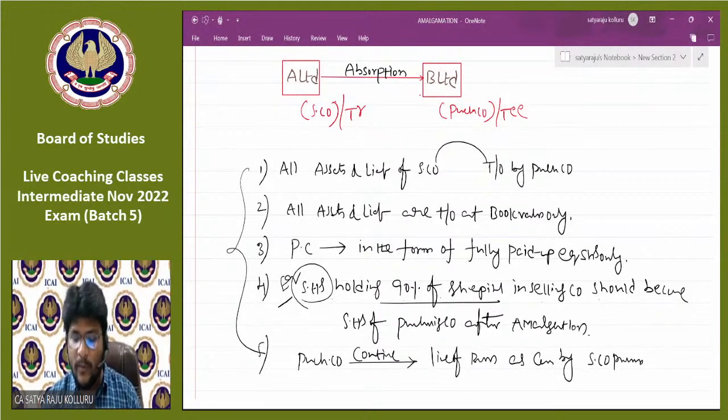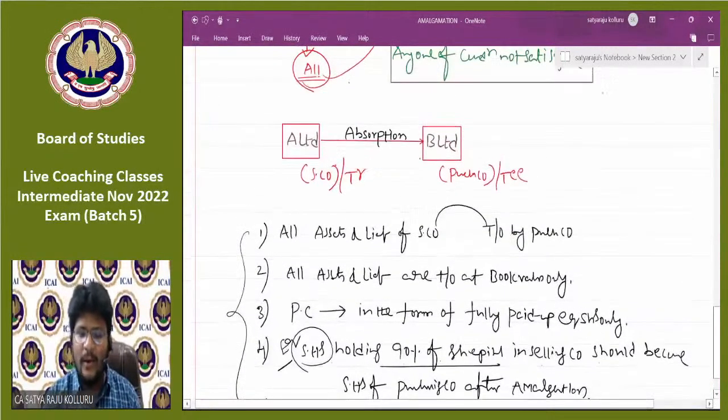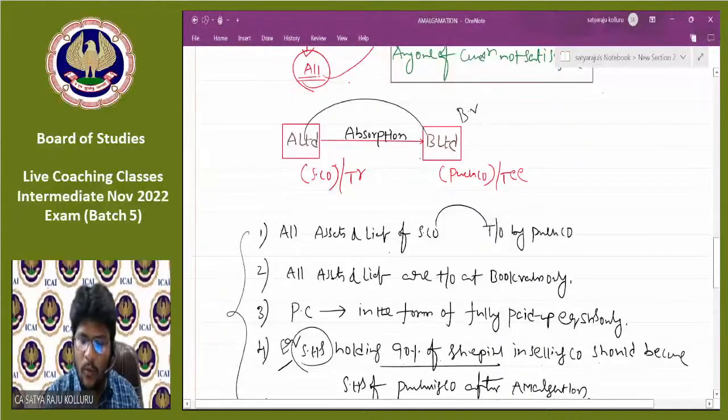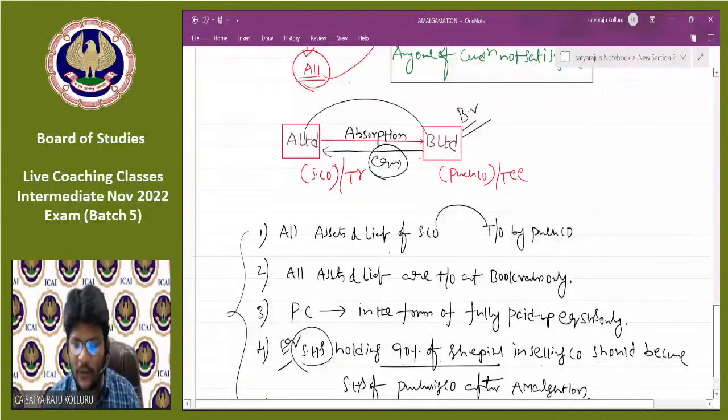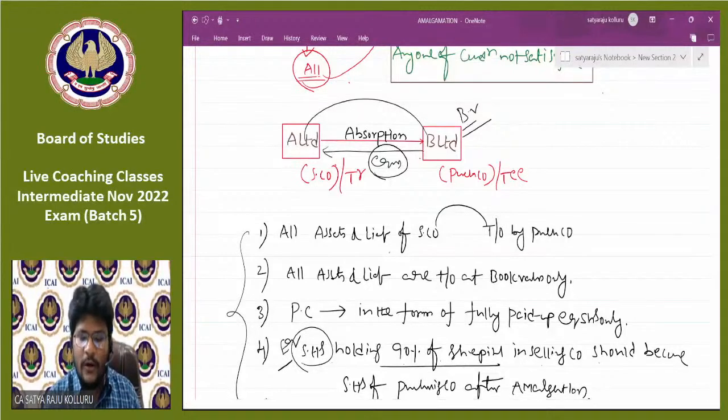Please repeat once again with me, because these 5 conditions are the heart of the entire amalgamation. All the assets and liabilities of the selling company should be taken over by the purchasing company. All the assets and liabilities should be taken over at book values only. Purchase consideration should be payable only in the form of fully paid up equity shares only. Equity shareholders holding not less than 90% of share capital should become the shareholders of the purchasing company after amalgamation. And the same line of business should be continued by the purchasing company after amalgamation.